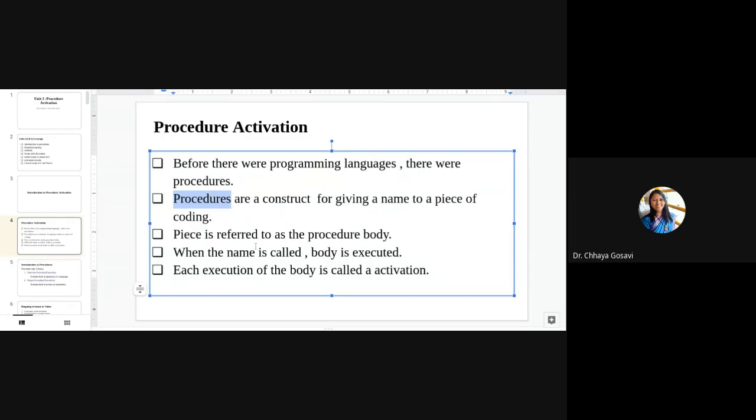This piece of code is referred to as the procedure body. And when we call the procedure with its name, body is executed. Each execution of body is called activation. So what is activation? Activation is procedure call. Whenever you call a function or procedure, the control is transferred to its body or sequence of program, and that is called activation, procedure activation.